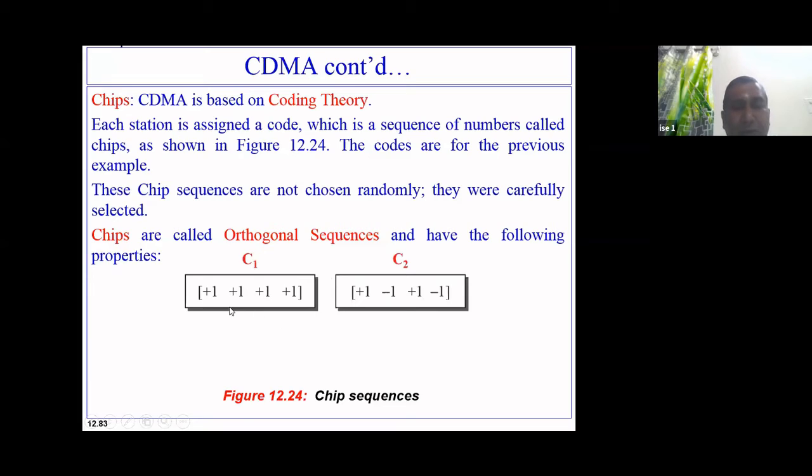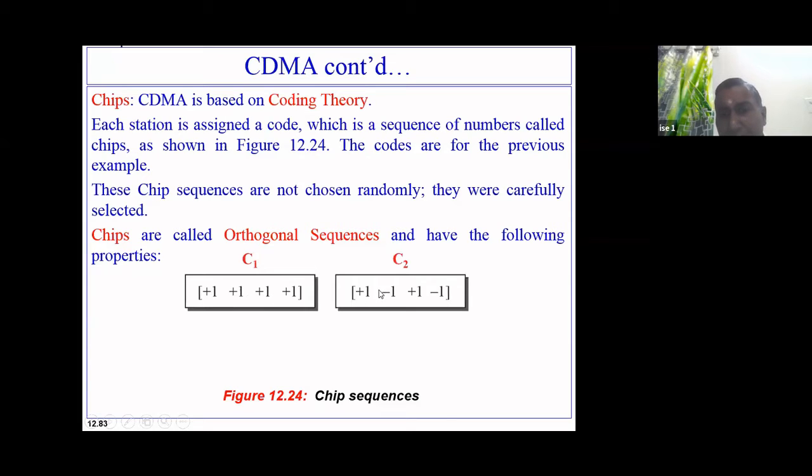Simply, if you want to check this, you multiply corresponding terms and add the entire result. Plus 1 into plus 1, I'll get plus 1. Plus 1 into minus 1, I'll get minus 1.